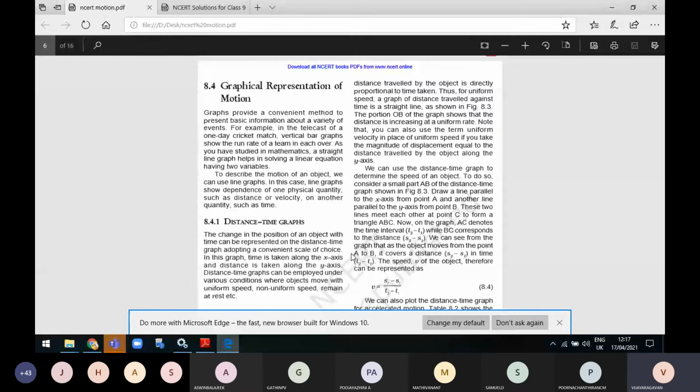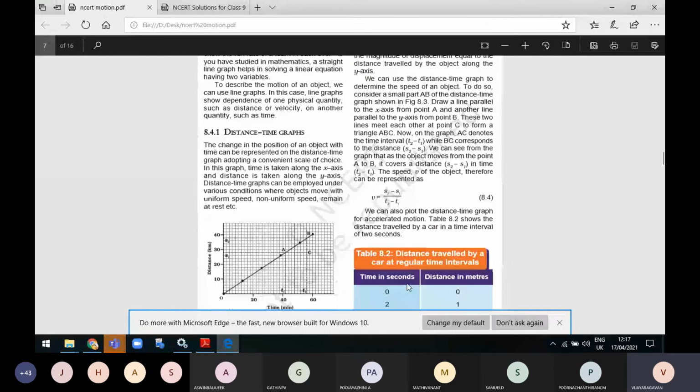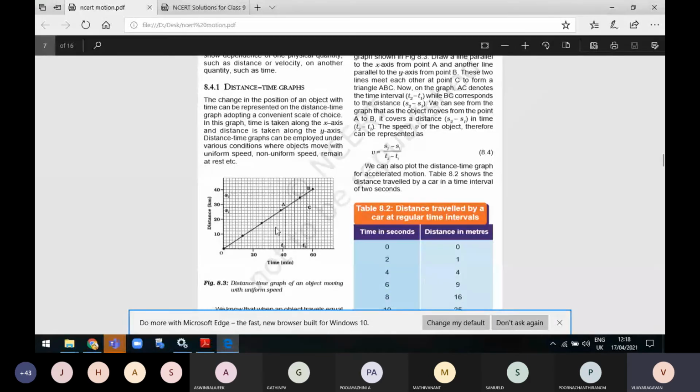The portion OB of the graph shows that distance is increasing uniformly. See the letters on the graph, all of you: O, A, B, C. It is a straight line. So if time increases, distance also increases. It is a uniform motion, uniform speed. OB is a straight line.